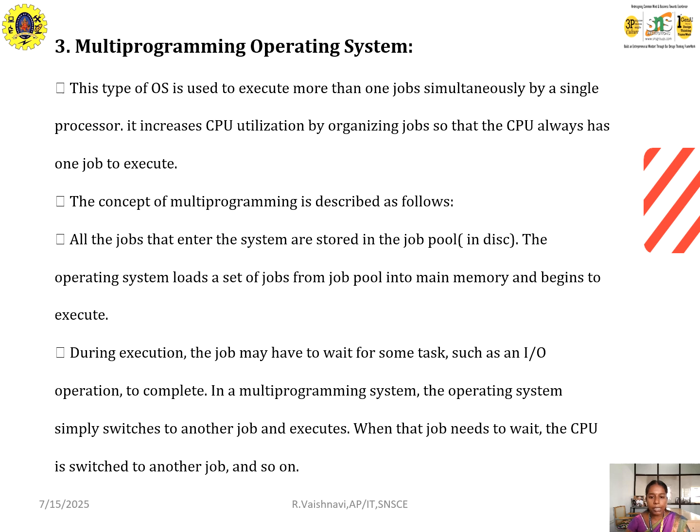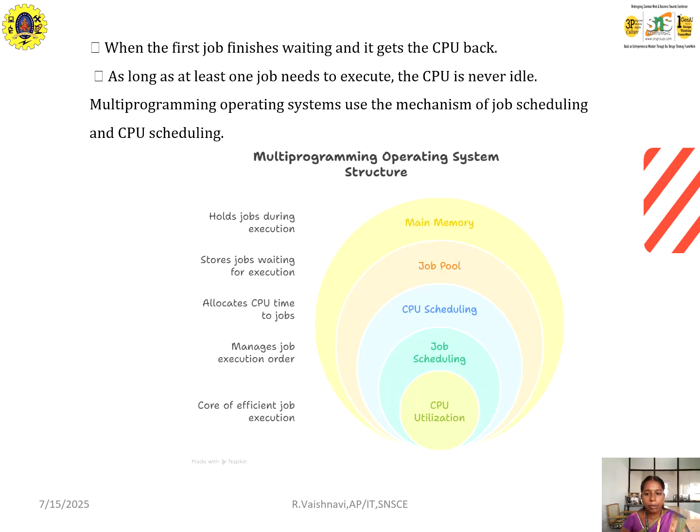The concept for multi-programming is that all the jobs that enter the system will be stored in the job pool, that is a disk. And then during the execution, the job may wait for some tasks such as input output operations to complete. In multi-programming operating systems, these processes take place. First one will be the core of the efficient job execution, that is CPU utilization.